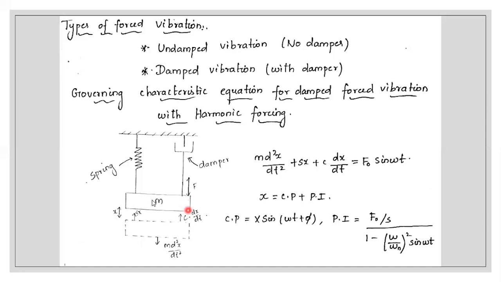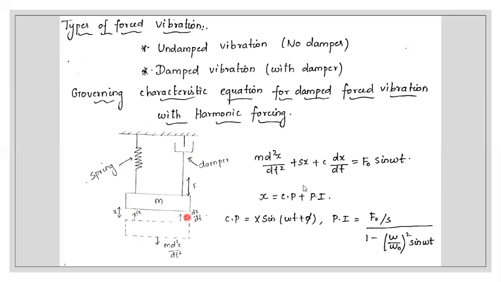So the mass is tied at the bottom. What happens here is, just imagine, since we have a spring, there will be a restoring force. Since we have a damper, there will be a damping force. Initially there won't be any force, but once we apply a force on this mass, the mass will be pulled downwards, right?